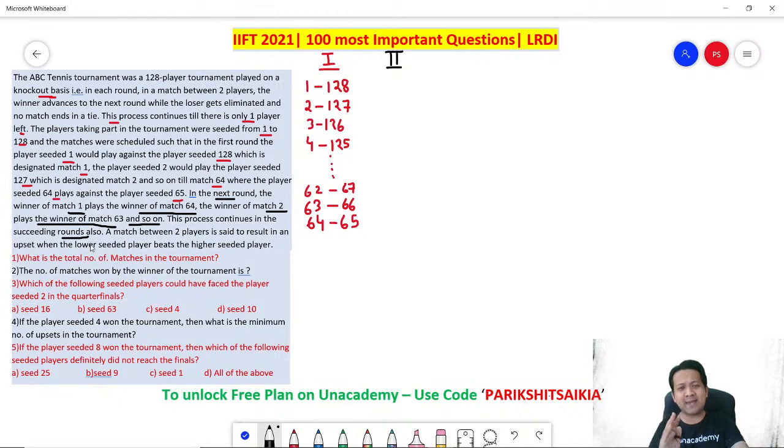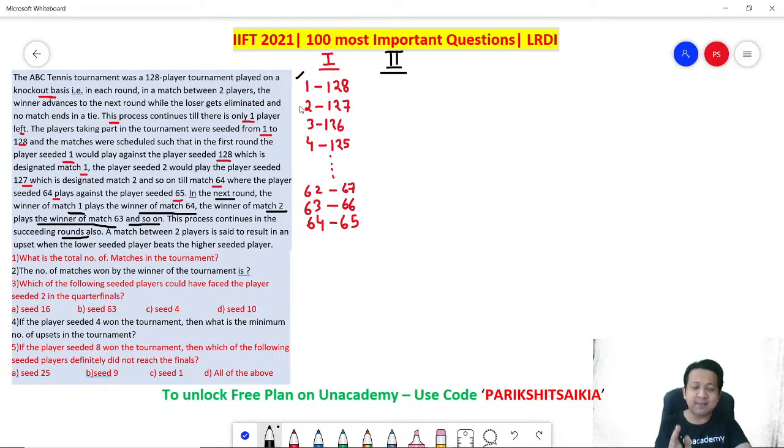So in my case, round 1 is fixed. 1 versus 128, 2 versus 127, and so on. So there is no confusion on round 1. But in round 2, there are multiple possibilities. Why do I say multiple possibilities? Because I don't know who won the first match. So let's draw one scenario so that I understand the case and then I can extend it.